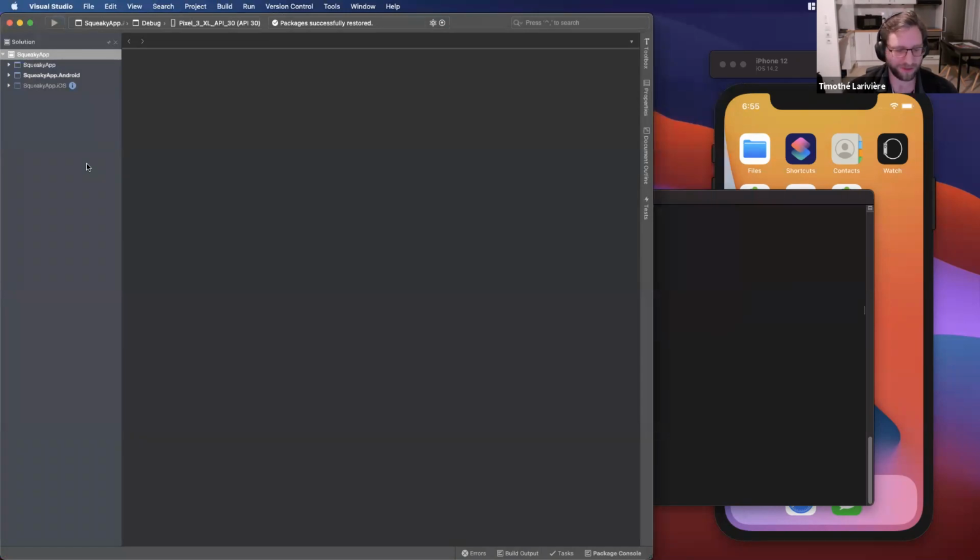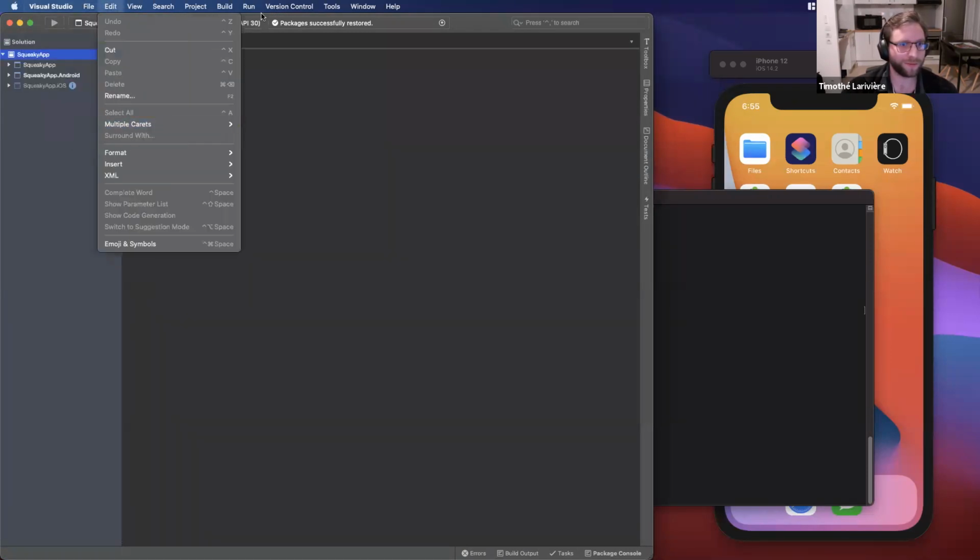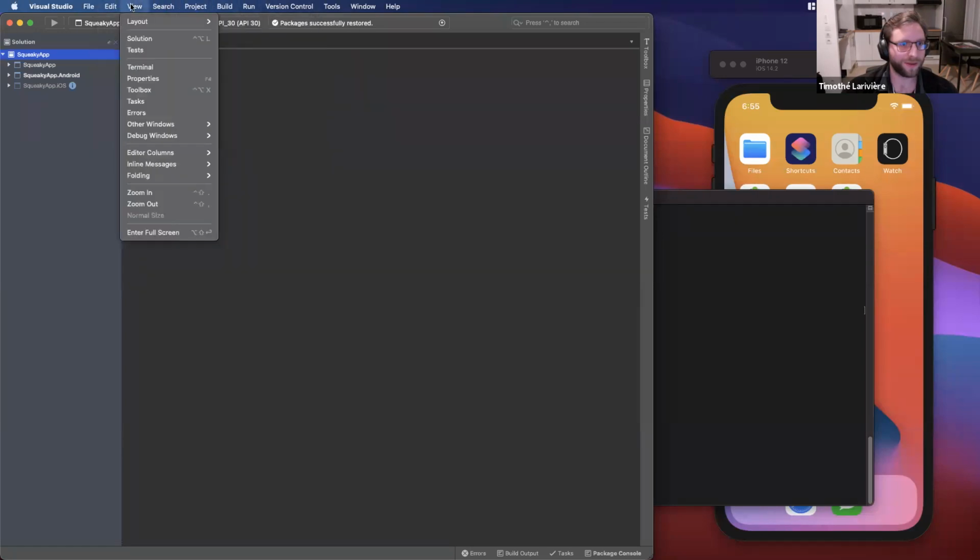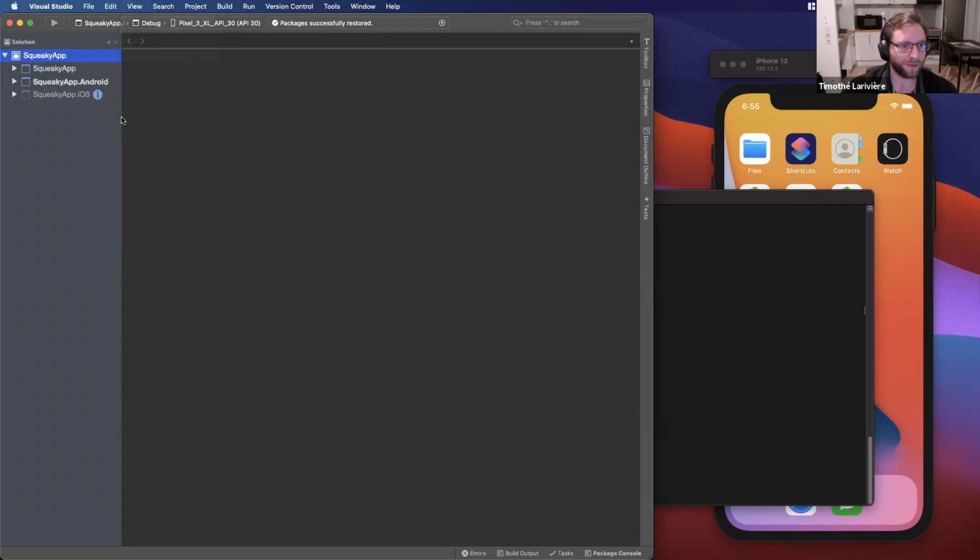Okay, so we have three projects. It's like Xamarin Forms, using the same project.